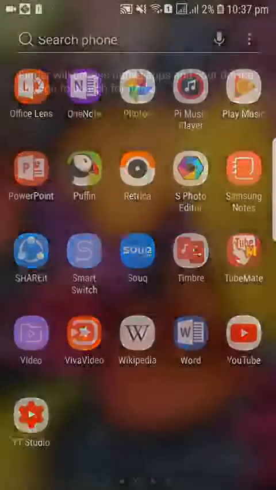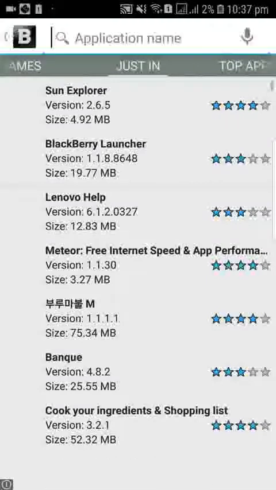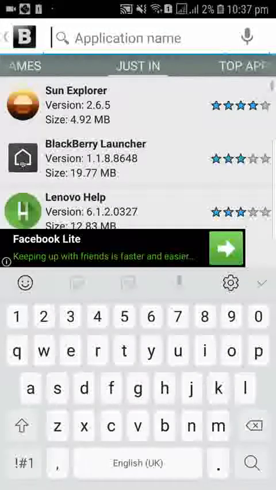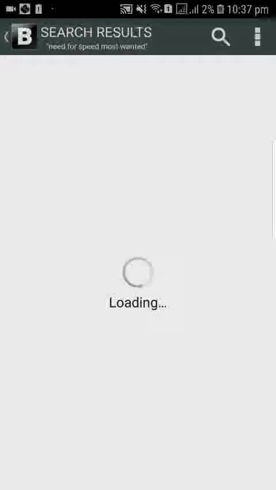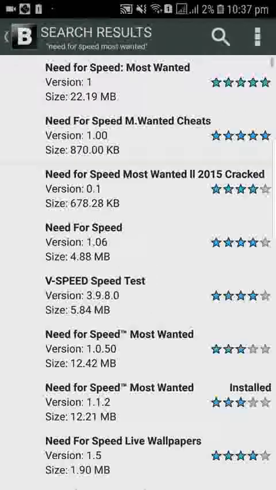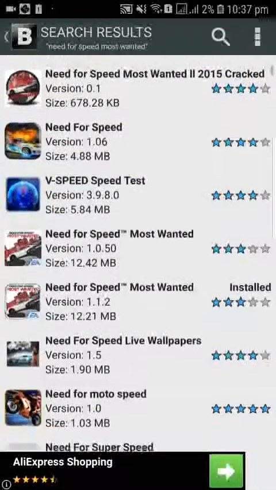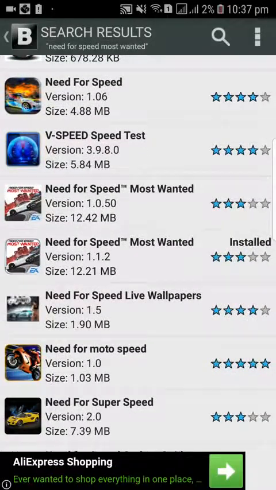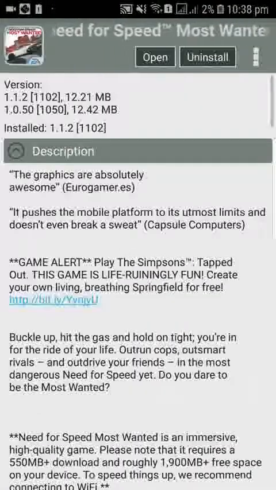Afterwards, when it has been installed, you're gonna go in it and we're gonna type Need for Speed Most Wanted, and it's gonna open up, and we're gonna install the 1.1.2 version as it is the latest and it is also stable.